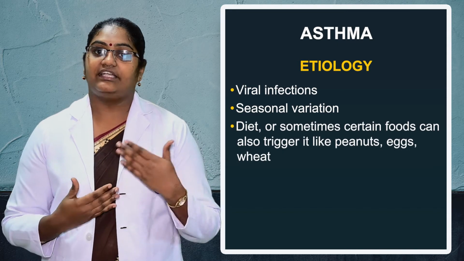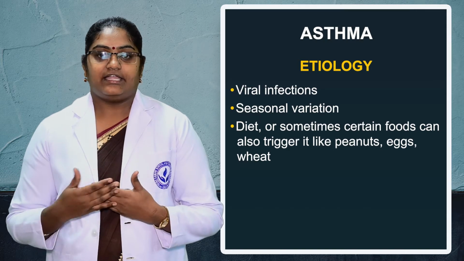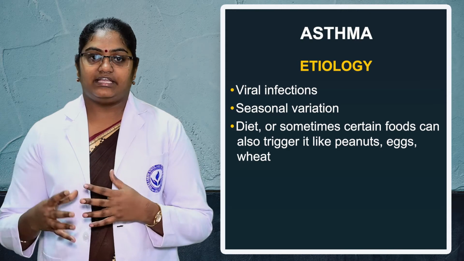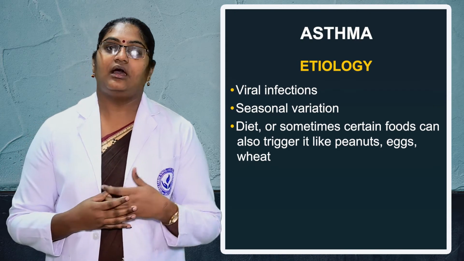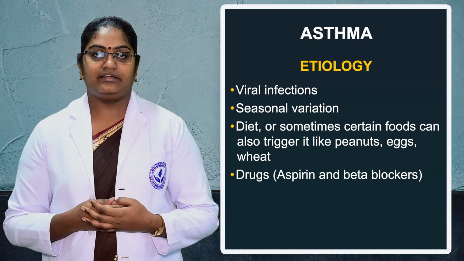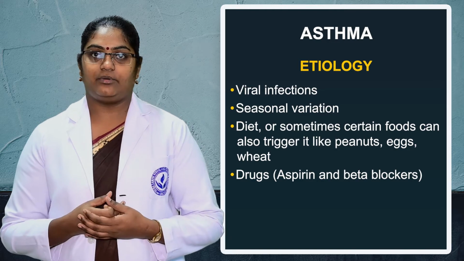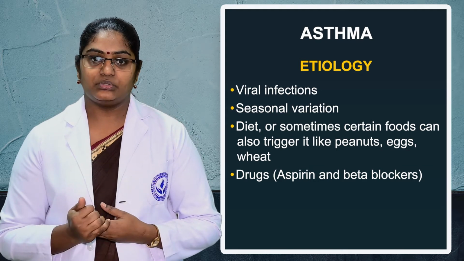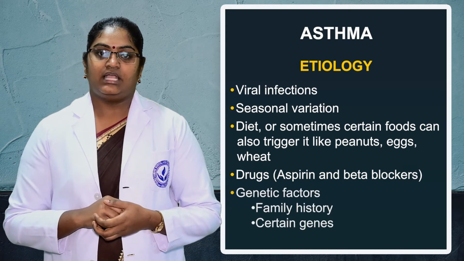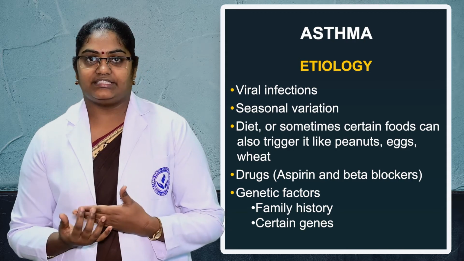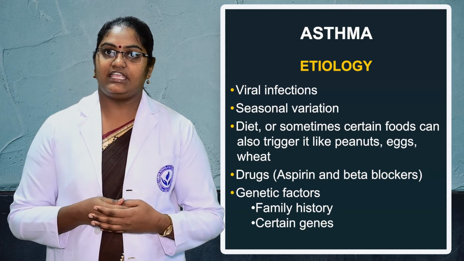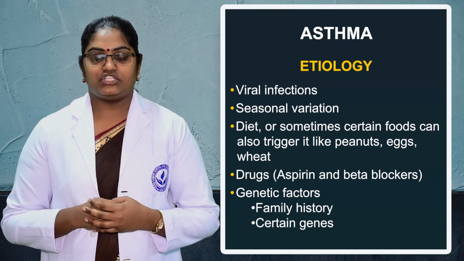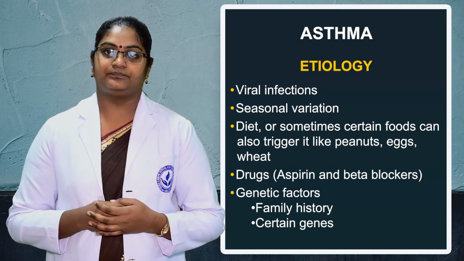Next cause is the diet. Certain foods like peanuts, eggs and wheat can trigger the respiratory response. Next is drugs, such as aspirin and beta blockers. These drugs can depress the respiration and increase the chances of bronchiole contraction. And the last one is genetic factors, where we can see a family history of certain genes. So these are the main etiology or causes of asthma.